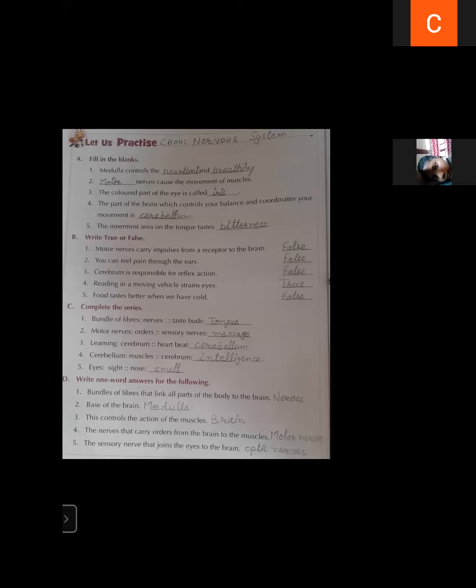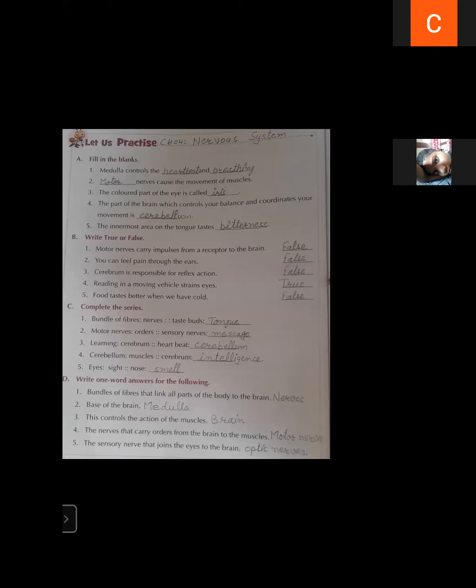We move our hand backward very quickly. That is not controlled by the brain, that is controlled by the spinal cord. So it is spinal cord, not cerebrum. It is a false statement.